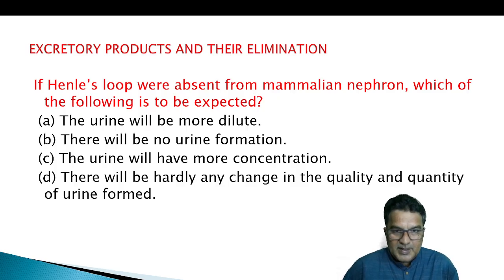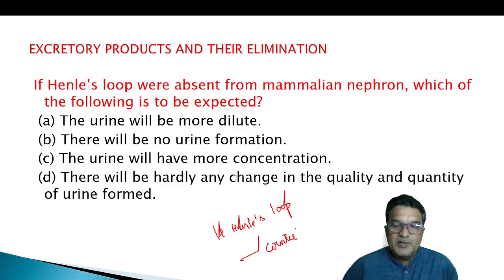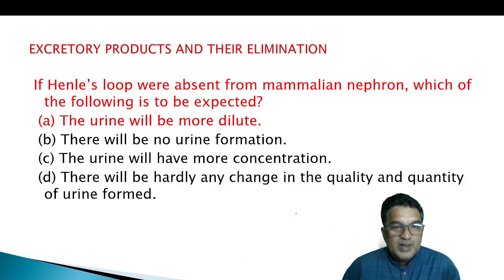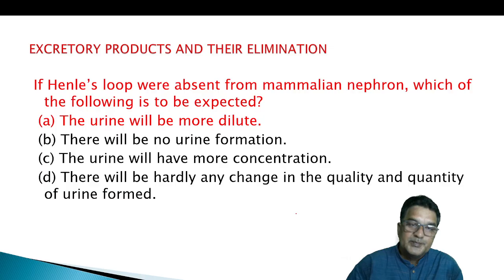So what did we say Henle's loop is for? Our Henle's loop is helpful for the counterflow mechanism. Enhancement of water absorption is the asset of the presence of Henle's loop. The counterflow mechanism with Henle's loop and vasa recta is helpful for more absorption. So what is our answer then? The urine becomes more dilute. If Henle's loop is absent, you can't absorb water.